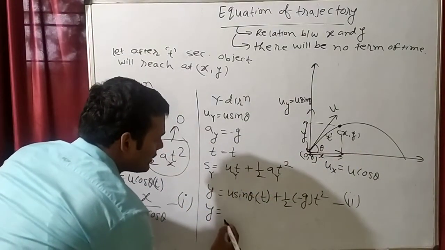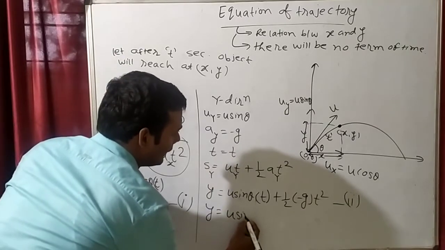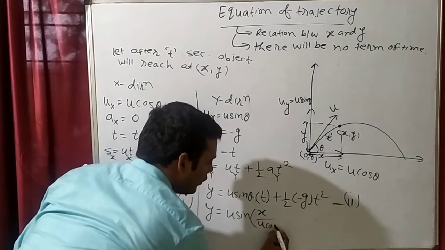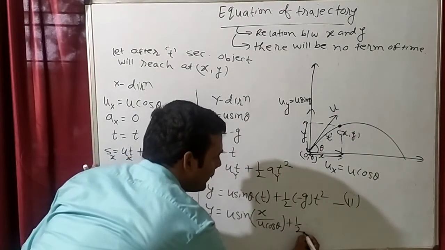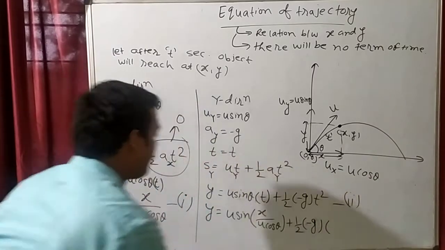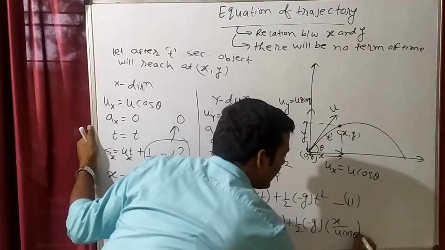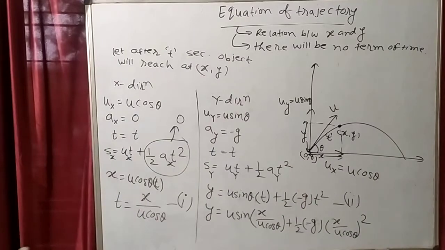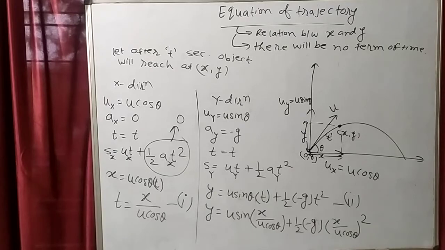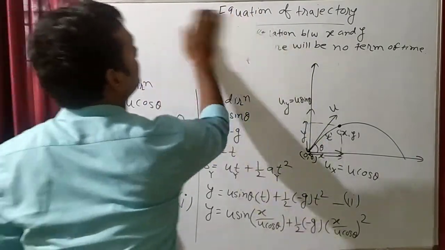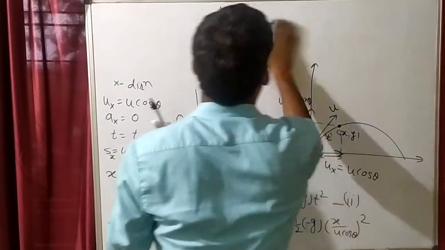So what will be the second equation? See, y is equal to u sin theta. On the place of t, what can I write? x by u cos theta, plus half minus g, and on the place of t, what can we write? x by u cos theta. But there is t square, so this will be x by u cos theta whole square. Is it? Up to this clear? Now I am having some of the parts.